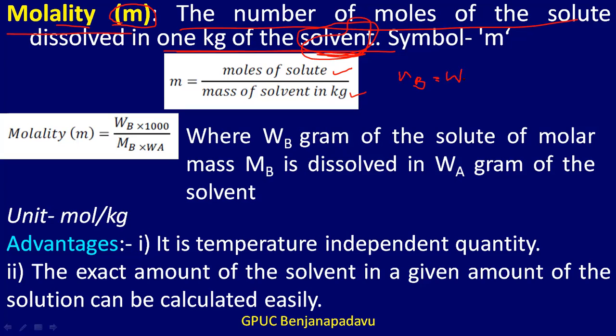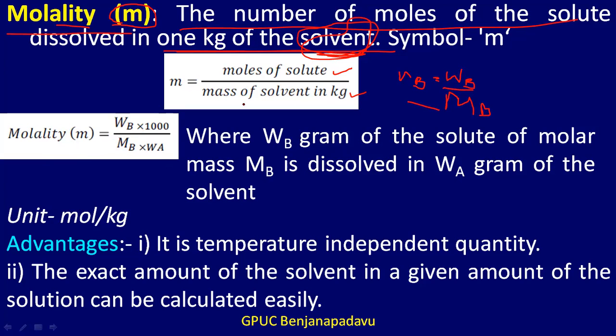It is the mass of the substance divided by its molar mass. Correct? So nB will be WB divided by MB. Therefore, if we substitute this in this equation, we get WB divided by MB into.